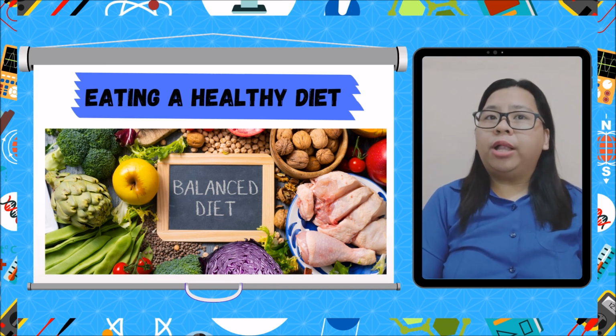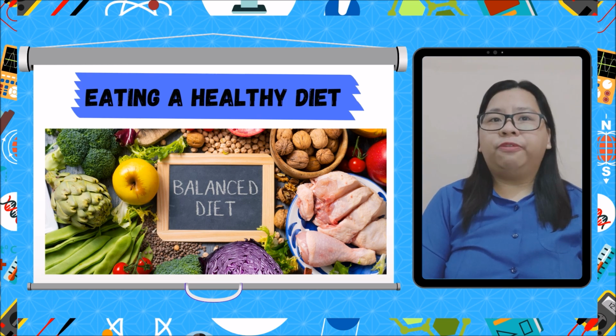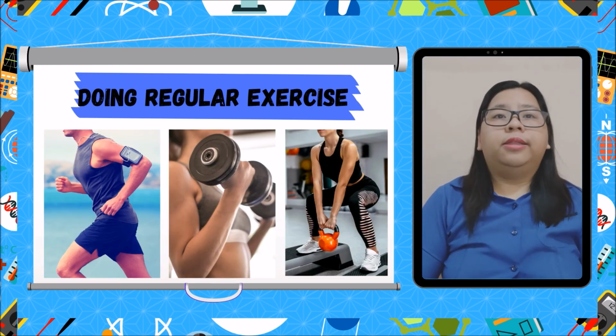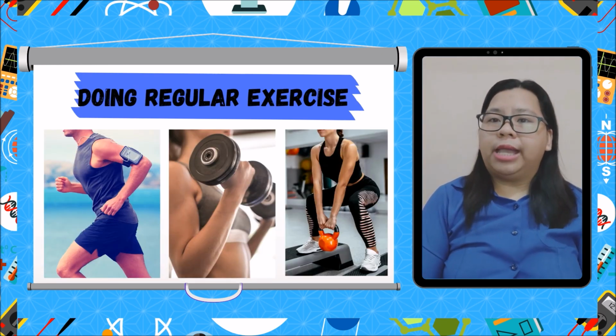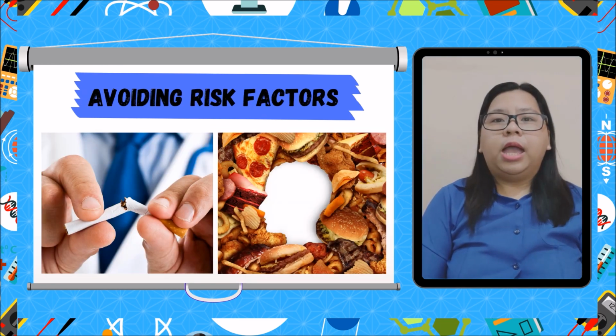This means eating a well-balanced diet consisting of the right kinds of food in the right amount depending on our age, size, and activities. Eating the right amounts of food is vital in keeping the circulatory system healthy. Overeating makes us fat and overweight. Next, doing regular exercise. When we exercise, our heart beats faster to allow more blood supply into our muscles. This means additional nourishment and oxygen supply that provide more energy to our body cells.